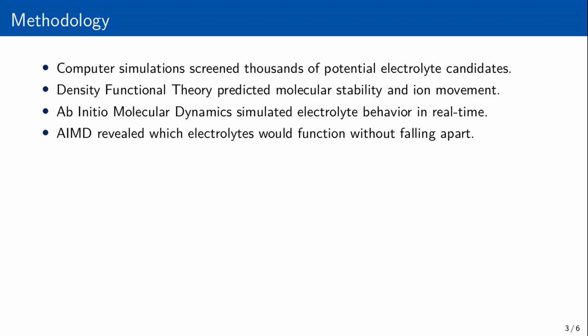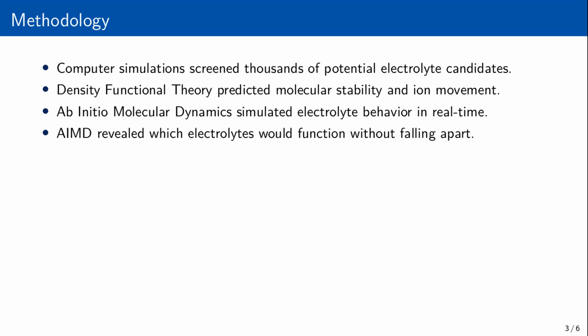Imagine trying to find the perfect key for a very complex lock. You have thousands of potential keys, and testing each one by hand would take forever. Instead, you use a super smart computer program that can virtually try out keys, predict how well they fit, and even see if they break when you turn them. To find this elusive electrolyte, we used powerful computer simulations, like a virtual chemistry lab, to screen thousands of potential candidates. Our process involved two main steps.